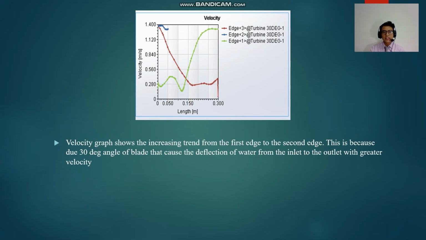Okay, as we can see the graph for the velocity from the flow simulation result shows an increasing trend from the first edge, which is the green line, to the second edge. This is due to the 30-degree angle of the blade that caused the deflection of water from the inlet to the outlet with a greater velocity.